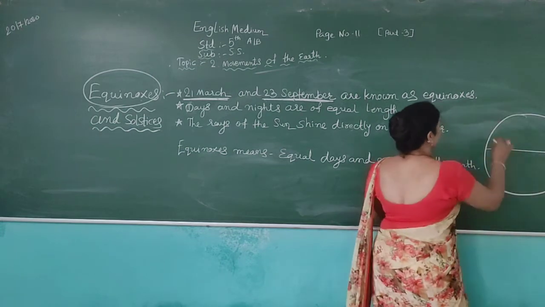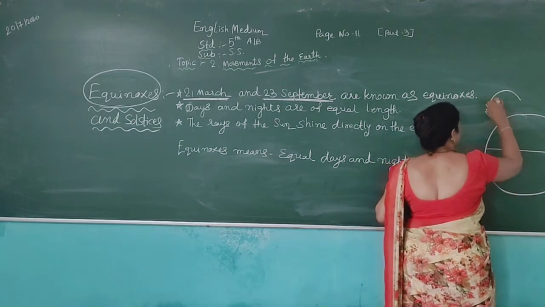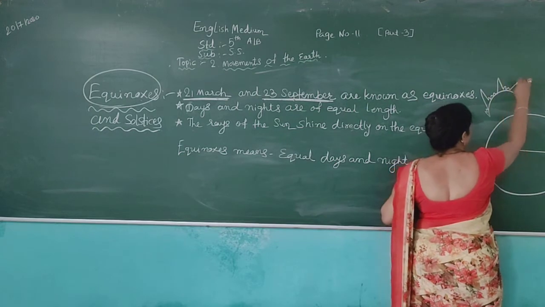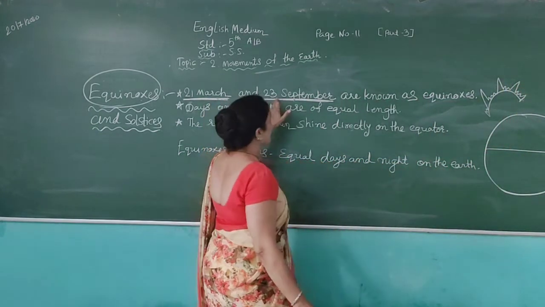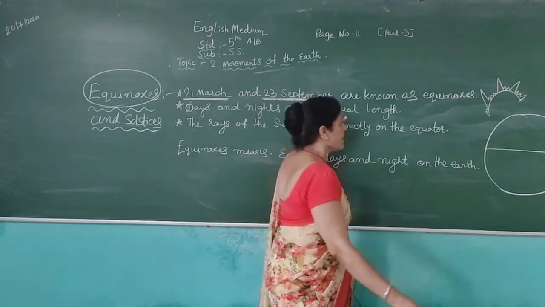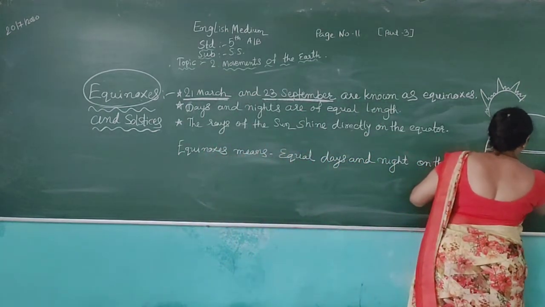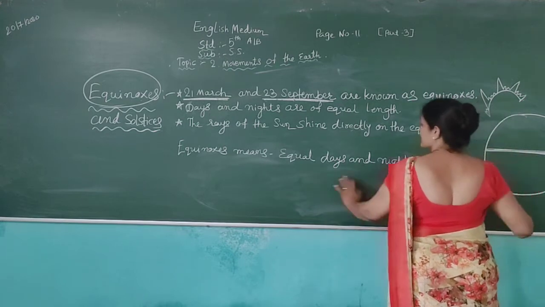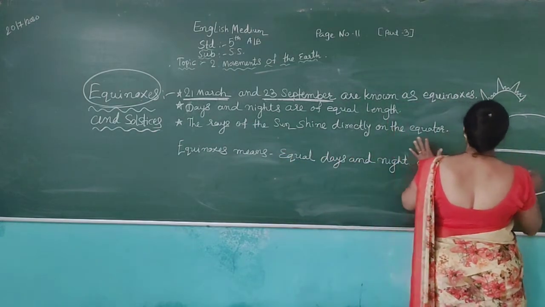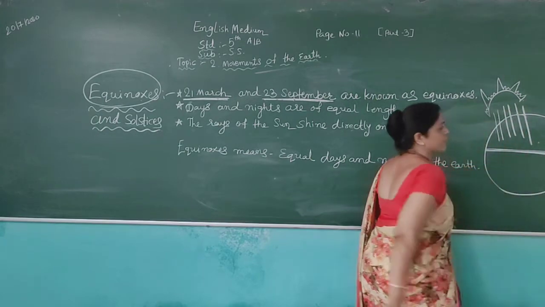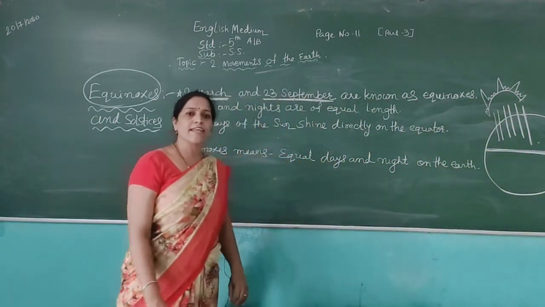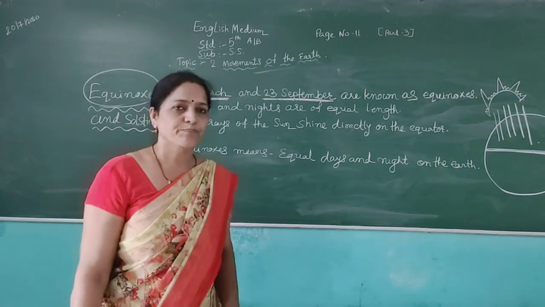On 21st March and 23rd September, the sun shines directly on the equator.